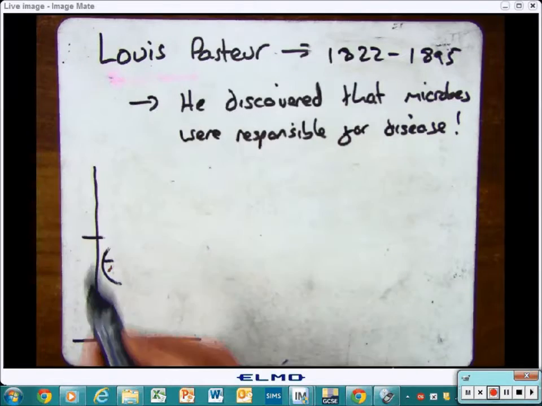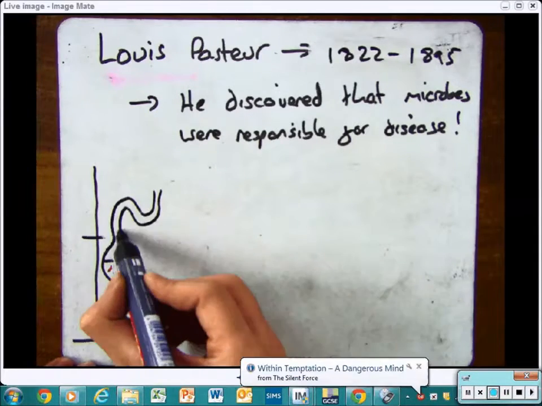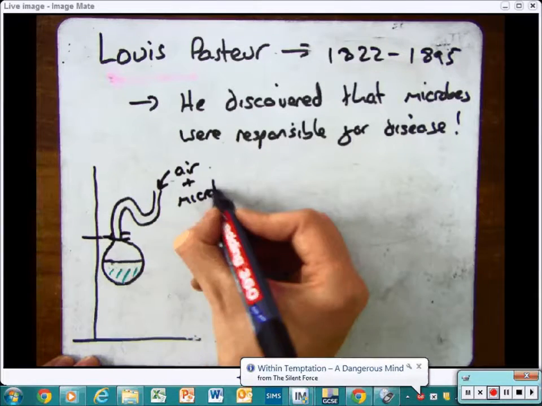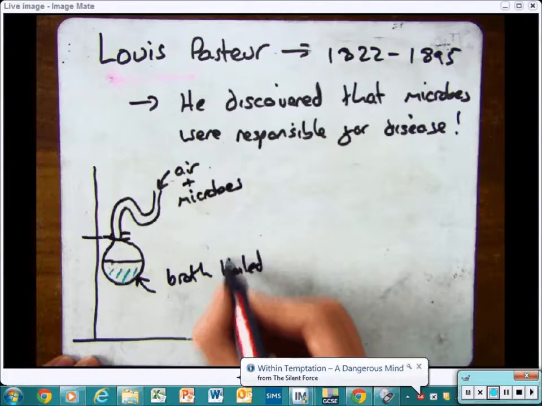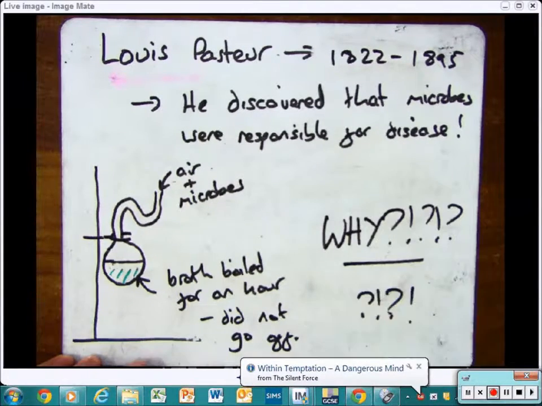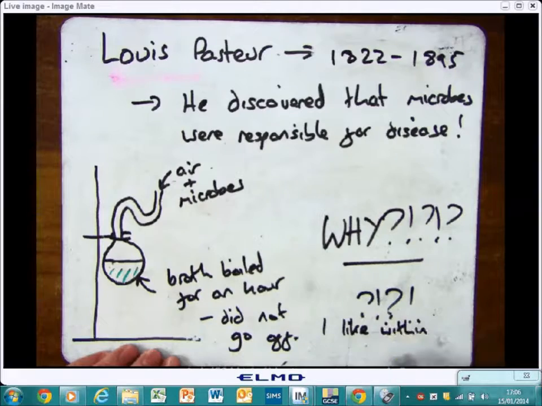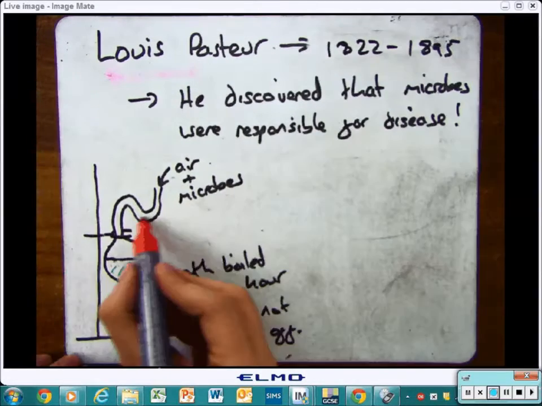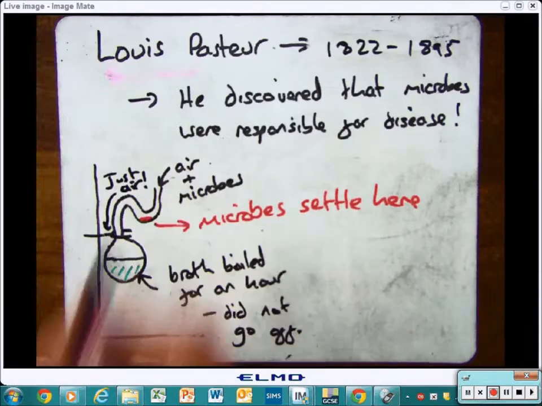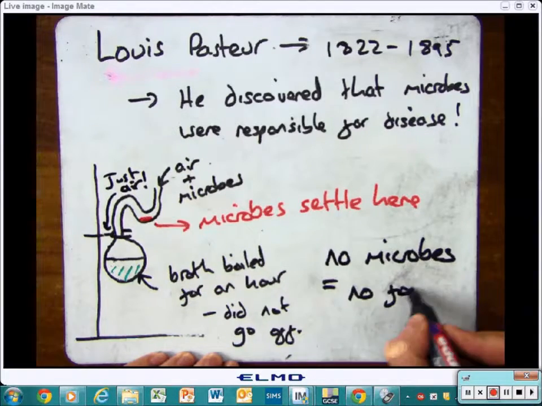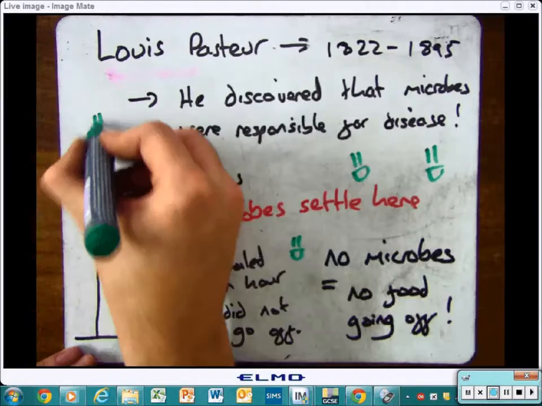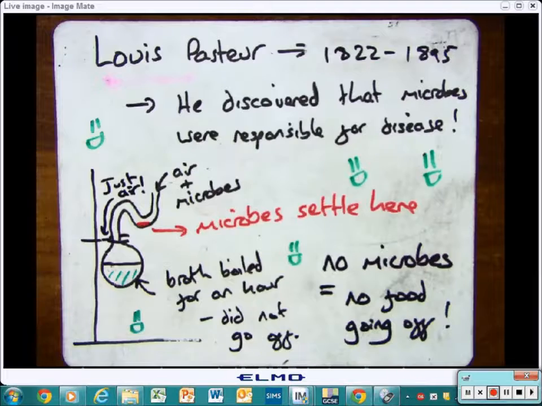He then repeated the experiment using a slightly different round bottom flask. As you can see here, it had this little bit at the bottom. He had the air go in again, he heated it up and boiled it for an hour, and then after 4 days it hadn't gone off. Why? The answer is the microbes settled at the bottom here. They actually stopped there and only the air went into the broth. This meant no microbes and the food didn't go off, which is a good thing and a huge breakthrough.